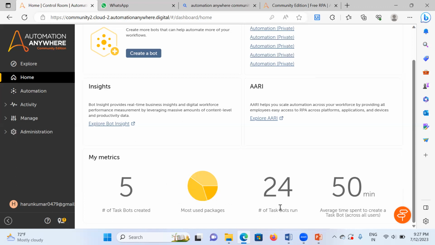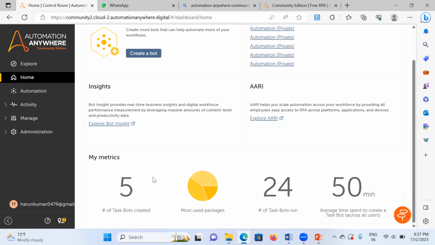Till now I have run 24 task bots with this account. The average time, meaning how long the bots take to run, is about 50 minutes.